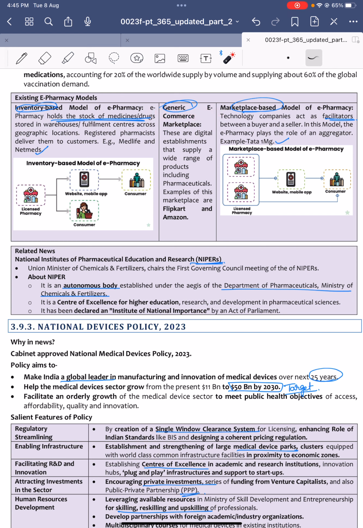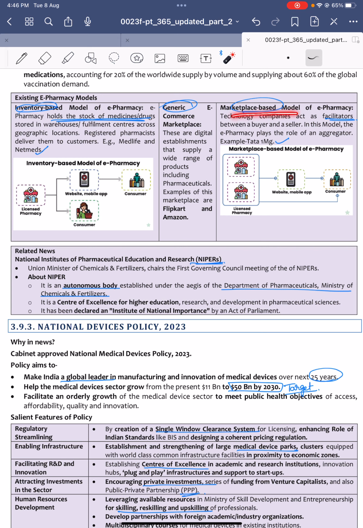For example, if there is a platform, say a mobile app A, and it has an inventory, a stock of medicines, and it sells those medicines from its stocks or godowns, then it is called an inventory based model e-pharmacy platform.